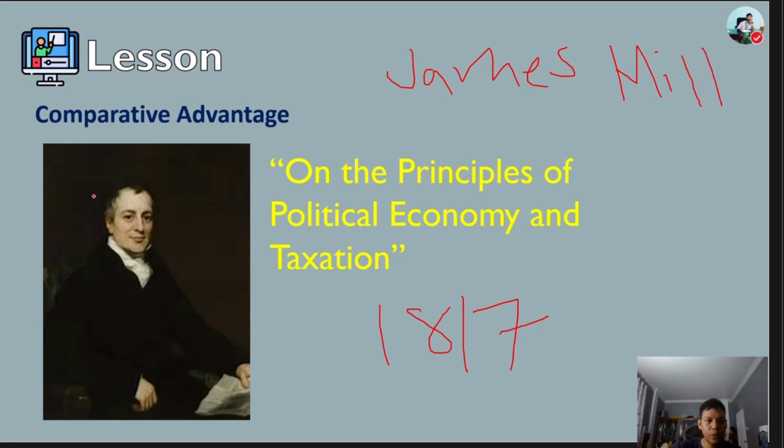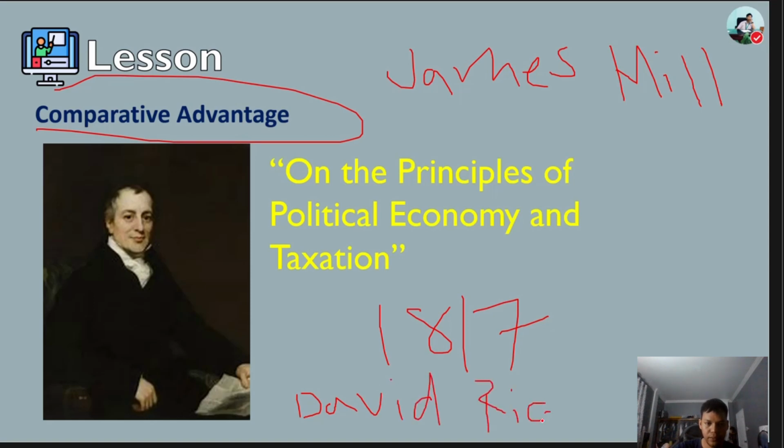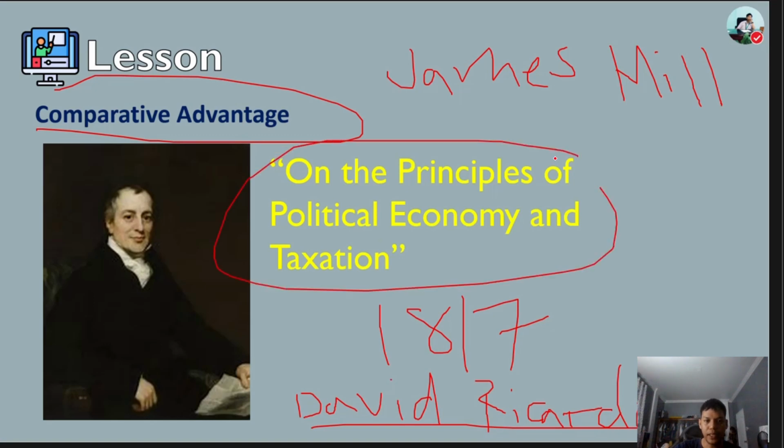Again, the word comparative advantage was popularized by David Ricardo in his book On the Principles of Political Economy and Taxation.